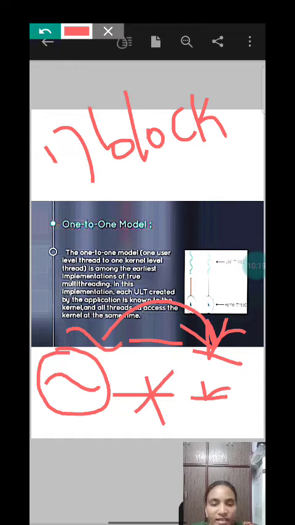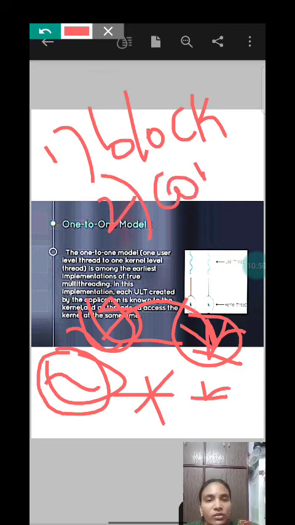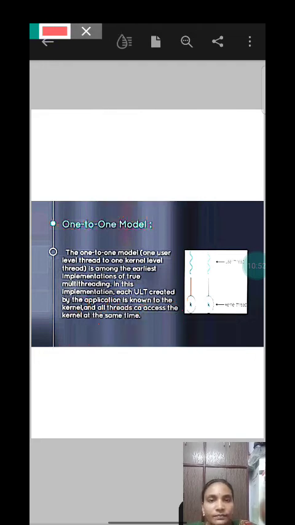And the second one is, in the first model, we can't execute the threads concurrently at a time, because one kernel level is accessed by many user levels. So only one user level can access one kernel level. So the concurrency is missing. Here we have one user level for one kernel level, another user level for one kernel level. So all the user levels can be executed concurrently. So we came across concurrency in this model.